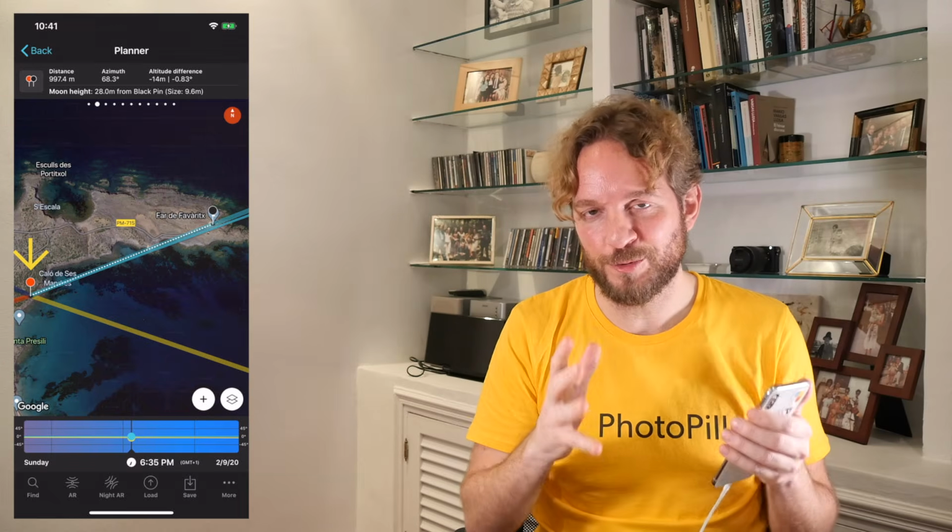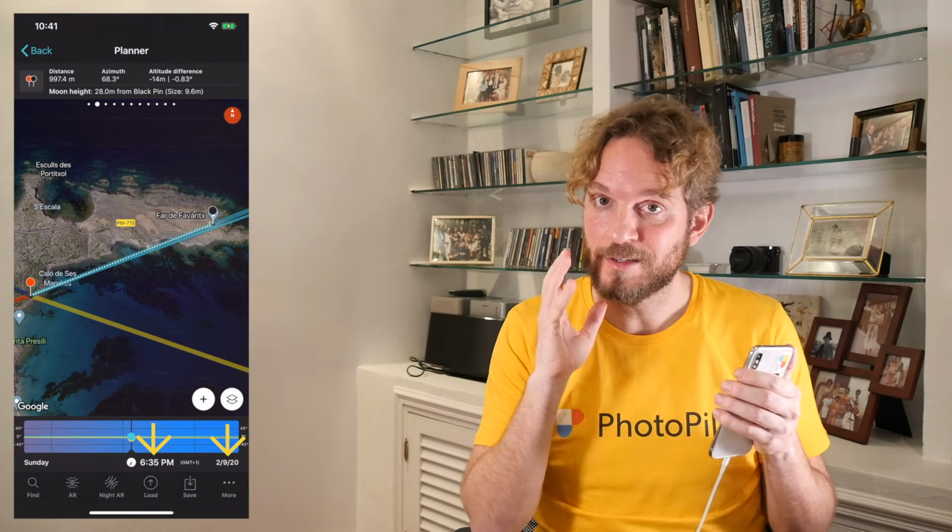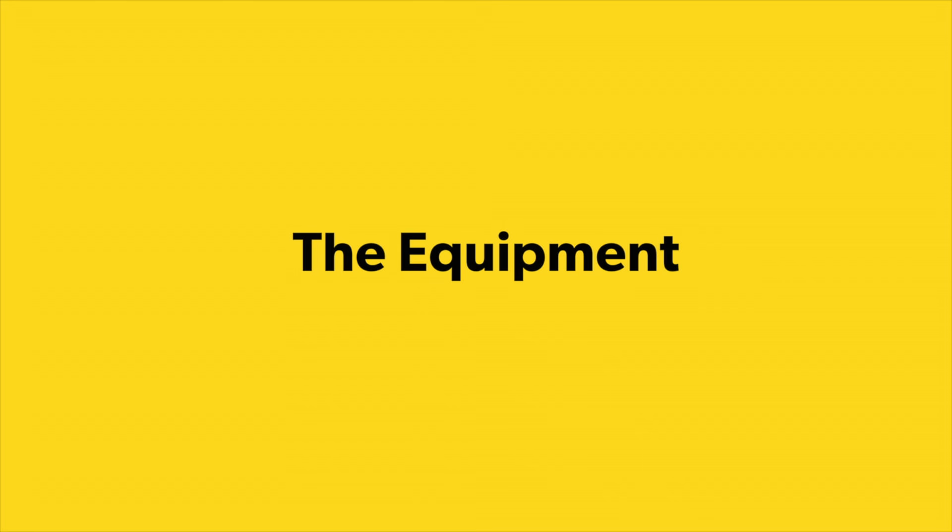Okay, now that you know the shooting spot and the shooting date, let's see the gear you need to photograph the moon. To photograph the moon, of course, you'll need your camera. And sometimes you'll be shooting in low light conditions like the blue hour, for example, and you'll have to push the ISO up a bit. So having a camera that performs well at high ISOs is a bonus.